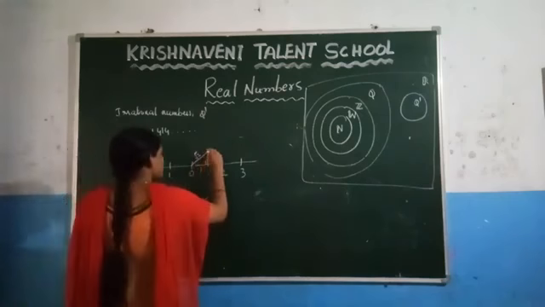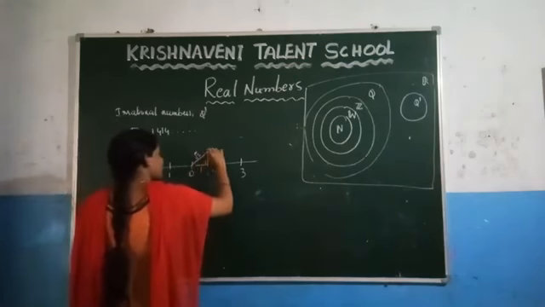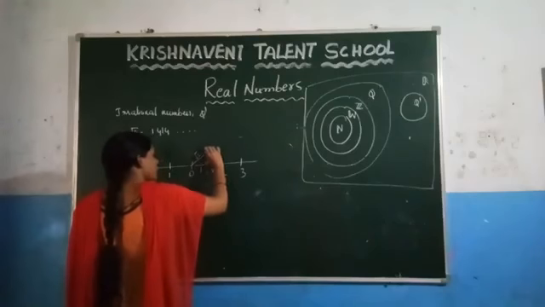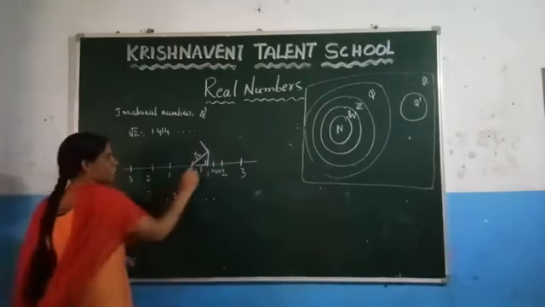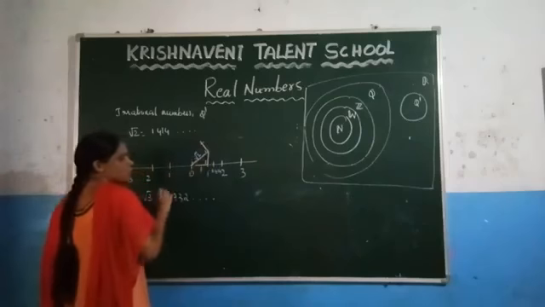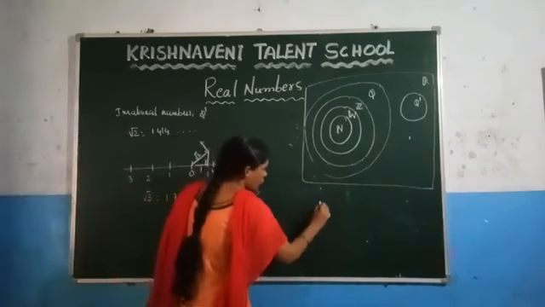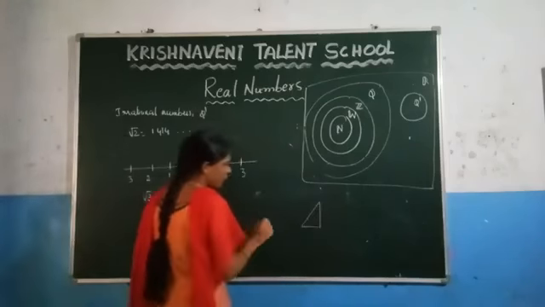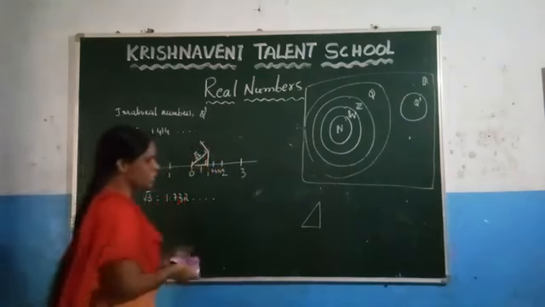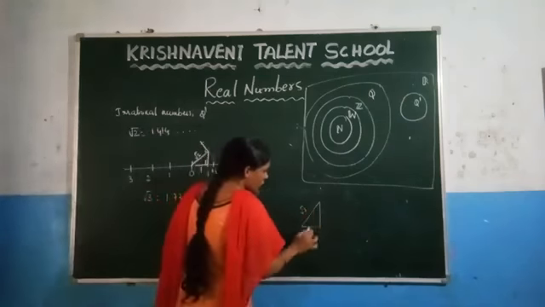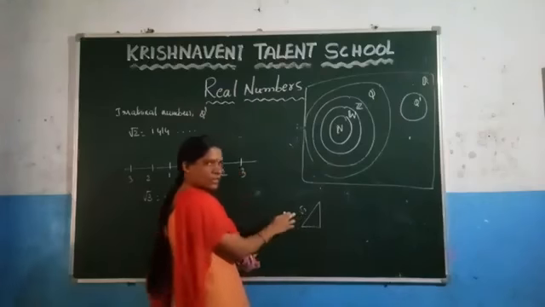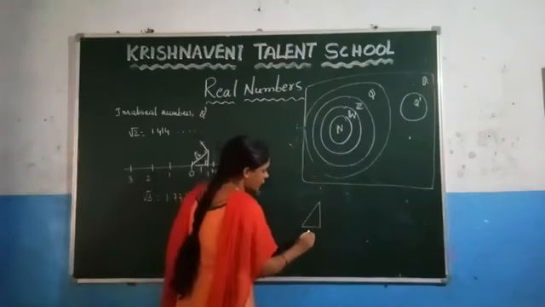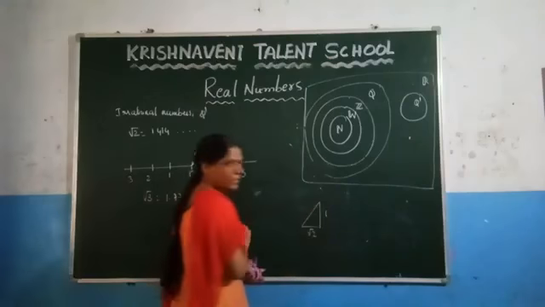At this point you can draw one right angle by using the protractor. Draw one right angle here and mark 1 unit. Why? Because if you consider the right angle triangle, we have to get the value as root 3. So which numbers do you have to choose here such that you will get the value as root 3? Let us consider here root 2 and here 1.